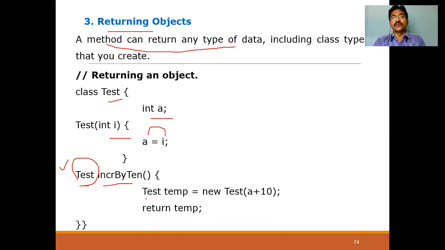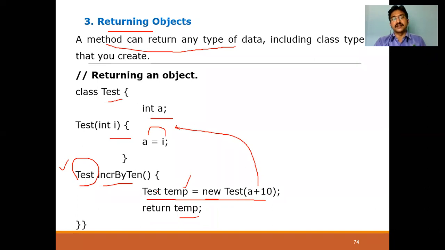Now, in this method, what we are doing is creating an object of temp and calling a constructor with a plus 10 value here. I'm returning the object. How am I saying it's returning an object? What does this line indicate? I'm creating an object with the help of the new operator, with the help of this Test constructor. What type of object is temp? Test type of class constructor object. That is temp, which I'm returning. When I'm returning an object, the return type should be a class. So the constructor ends here, the method ends here, and the class ends here.